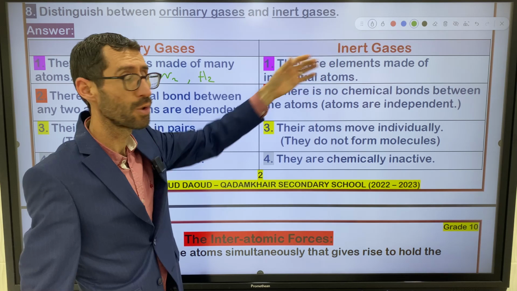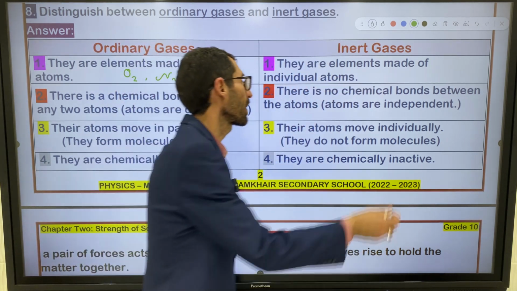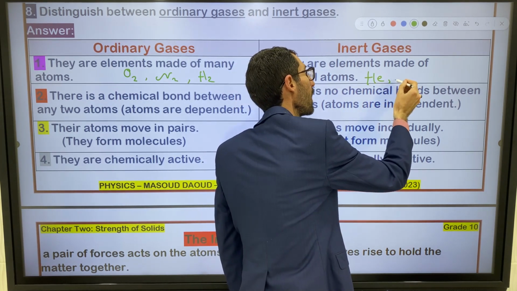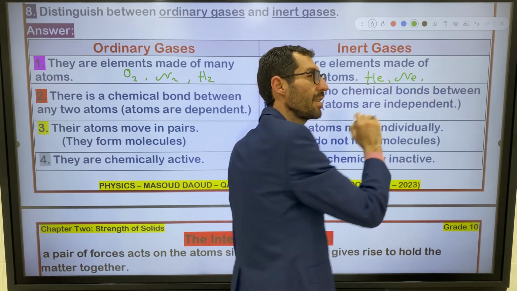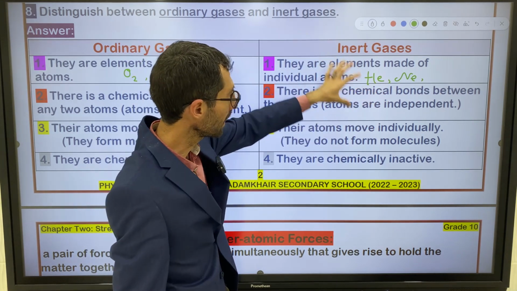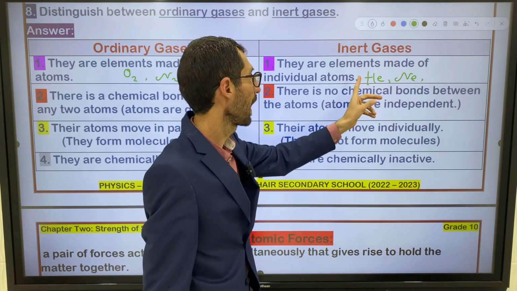About the inert gases or noble gases, they are elements made of individual atoms, like what? Like helium, neon. You see, I don't put any subscript here. I just write the element without any subscript.